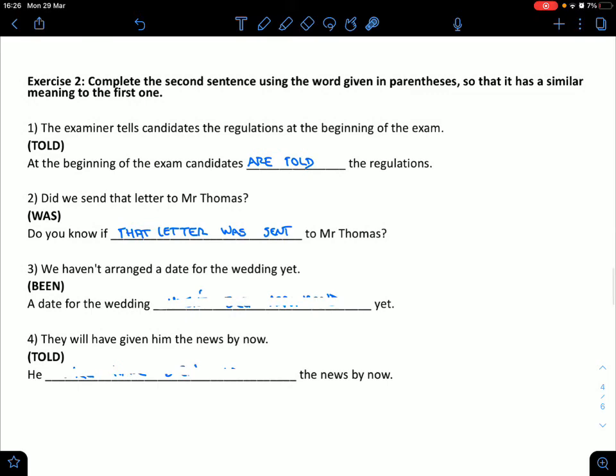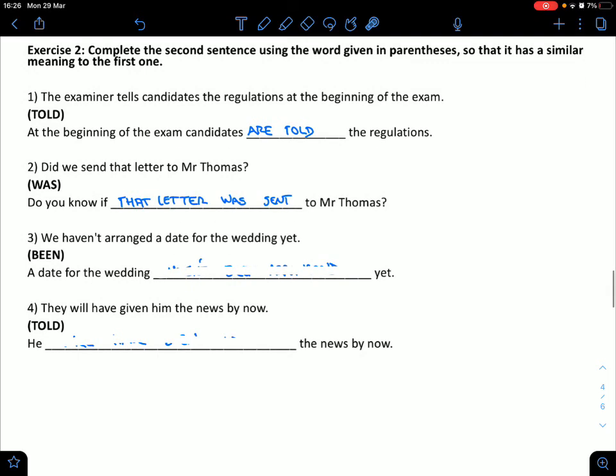Number 3. We haven't arranged a date for the wedding yet. A date for the wedding, something, yet. Where's we in the second sentence? Again, it doesn't exist. So, cross this out. And they haven't arranged a date for the wedding yet. So, a date for the wedding hasn't been arranged yet.